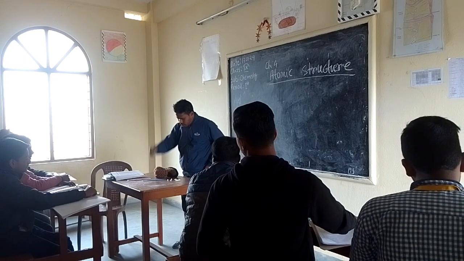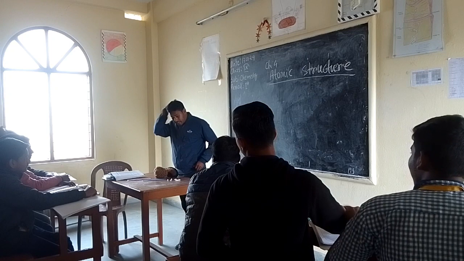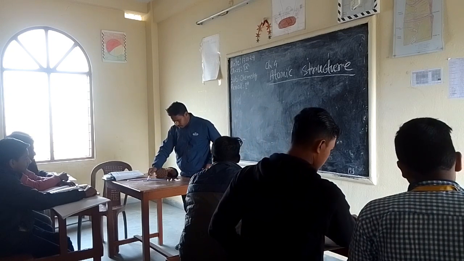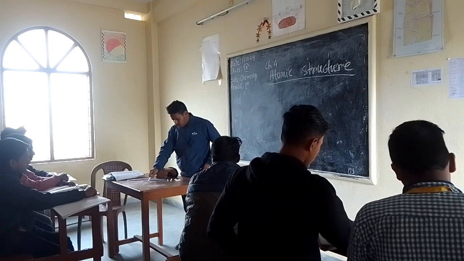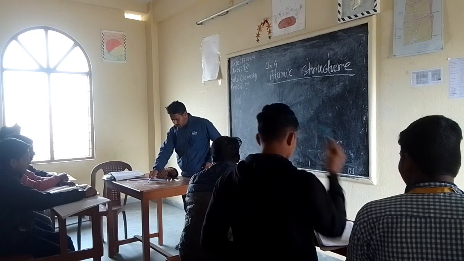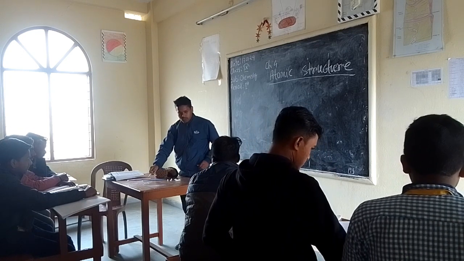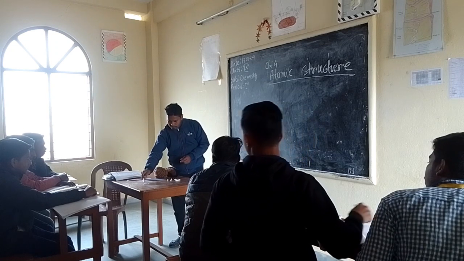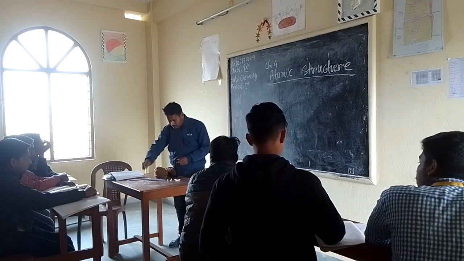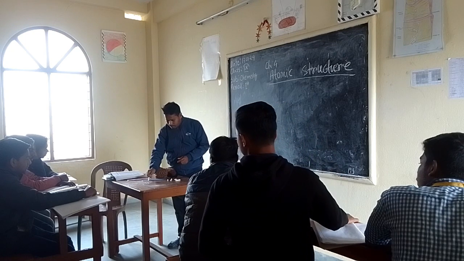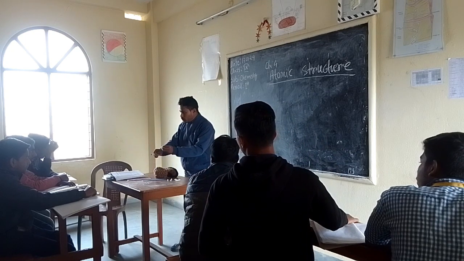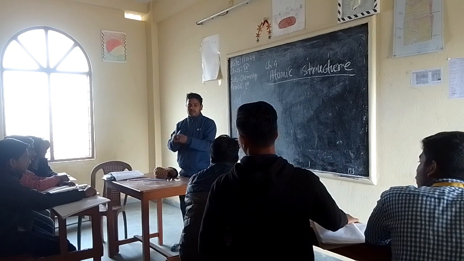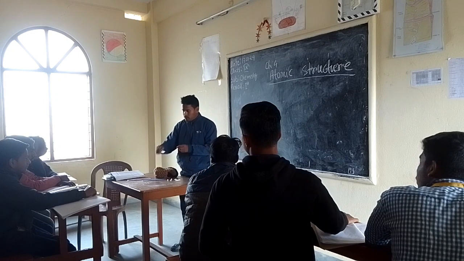This paper will be attracted by this pen. Everyone, look here. The paper is now attracted to the end of this pen.